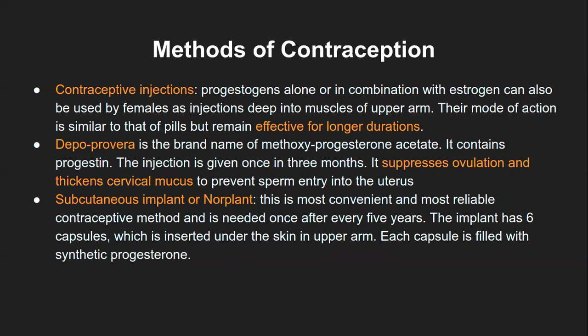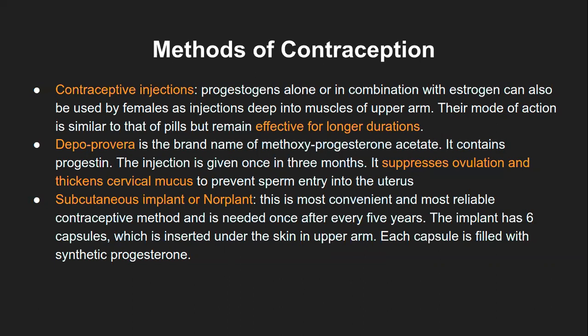Progesterone alone or in combination with estrogen can also be used by females as an injection deep into the muscles of the upper arm. So instead of taking a tablet orally, you can get an injection into the intramuscular region of the upper arm. The mode of action is similar to the pills, but the effect is for a longer duration.